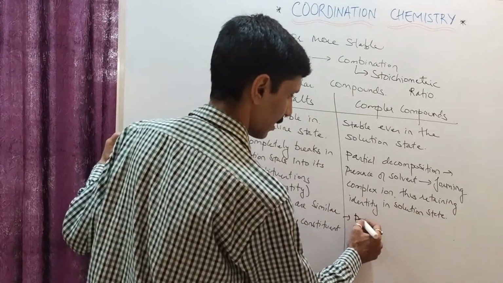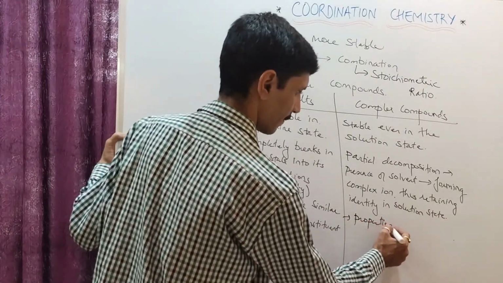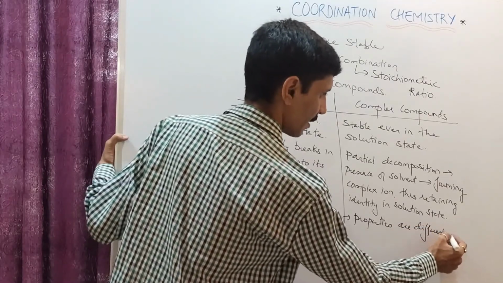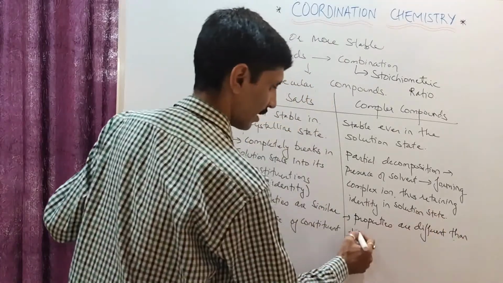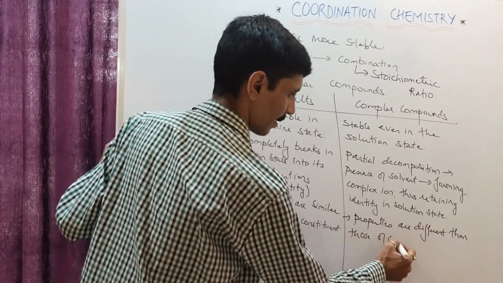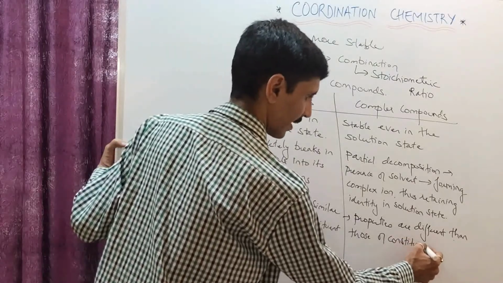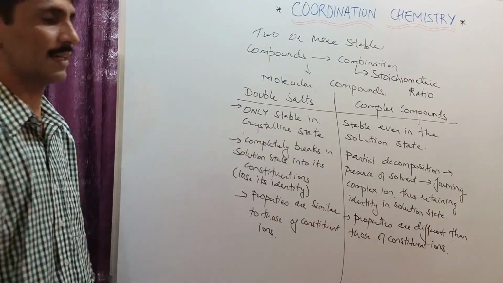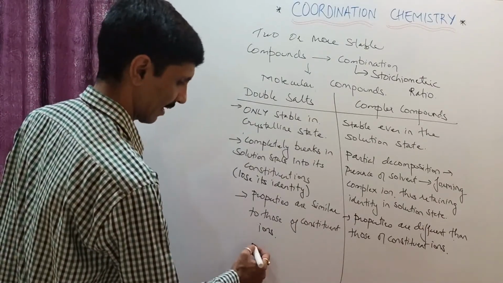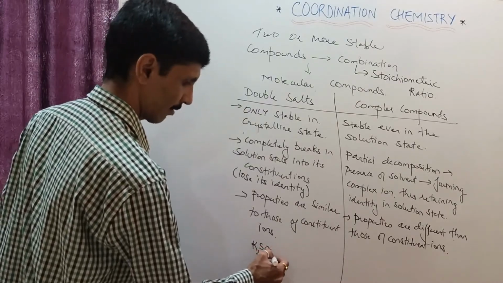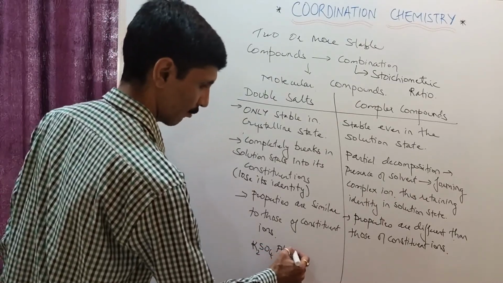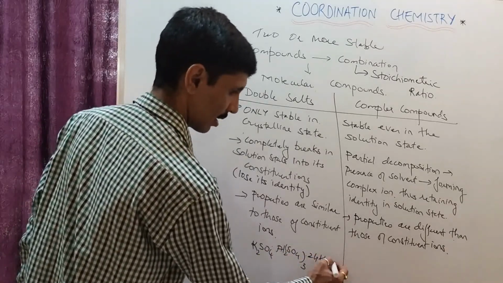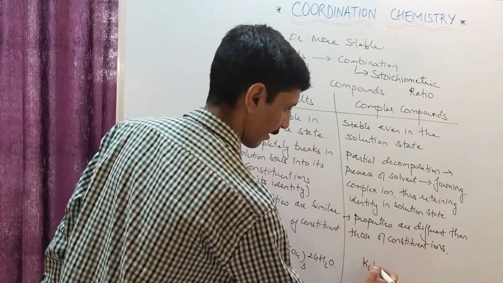यहाँ पर मैं बोलूँगा कि the properties are different than those of the constituent ions. इसीलिए तो मैंने लिखा है in the previous points कि वो अपनी पहचान बनाए रखेगा. Okay, example तो मैंने आपको ऑलरेडी बता दिया है. Okay, if you want I can just give you once again an example, and that is potash alum, K2SO4, Al2(SO4)3, dot 24H2O. यहाँ पर मैं आपको example दे सकता हूँ, that is K4FeCN6.